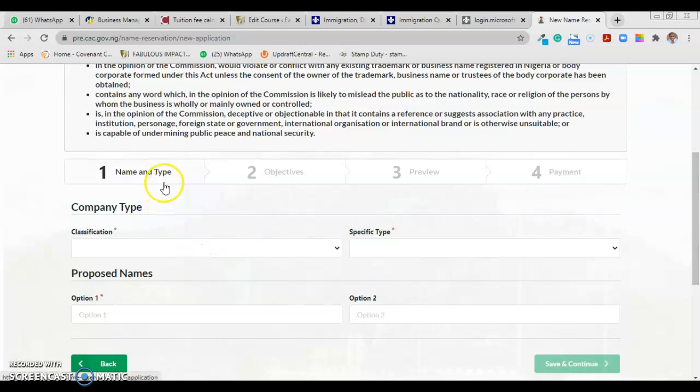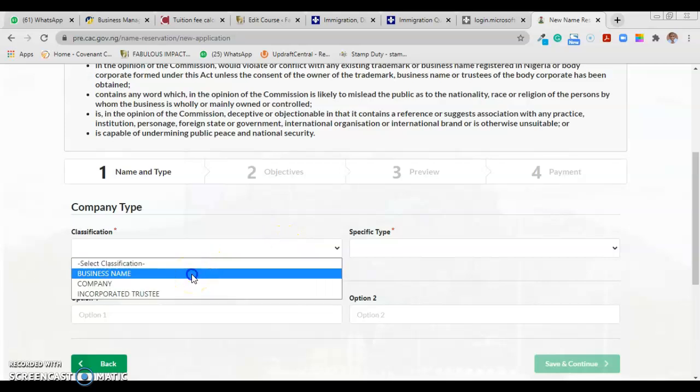In these four steps, we'll be able to reserve a business name, a company name, or an incorporated trustee name, that is an NGO, foundation, or whatever. There can be differences between reserving a business name, a company name, and an incorporated trustee name. I think company name is more straightforward, but for business name, you have to first choose the classification. Let's take business name for example.